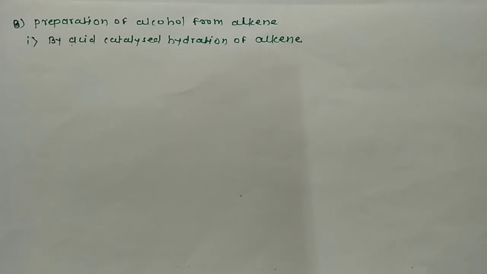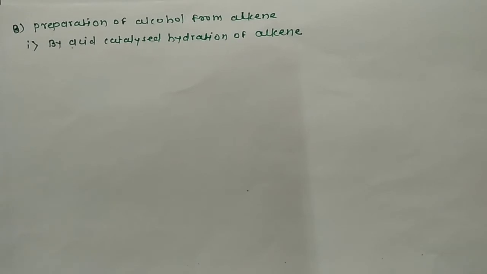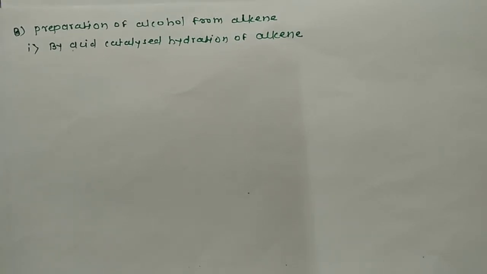Now consider the second method of preparation of alcohols, that is from alkenes. We can prepare alcohols from alkenes by two different methods. The first method is acid catalyzed hydration of alkenes and the second method is the hydroboration oxidation reaction of alkenes. Both methods we have studied in the 11th standard, in the topic hydrocarbons, in the subtopic chemical reactions of alkenes. So we have to just revise these reactions here.